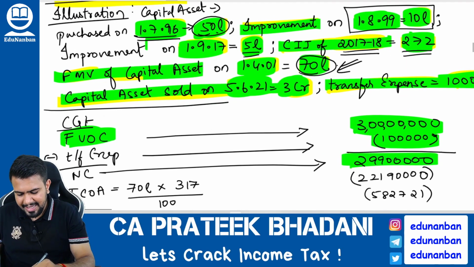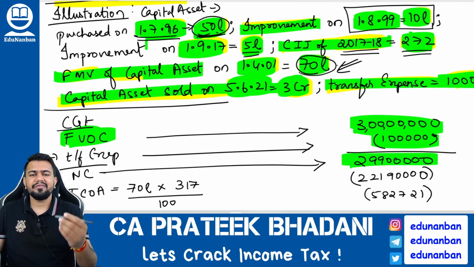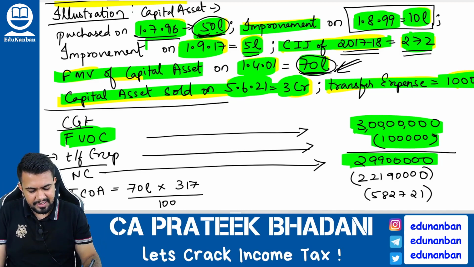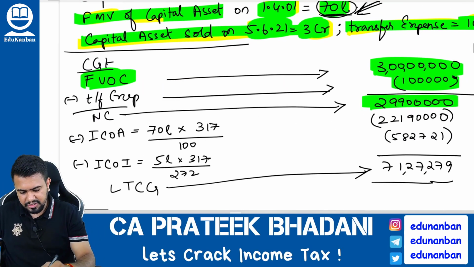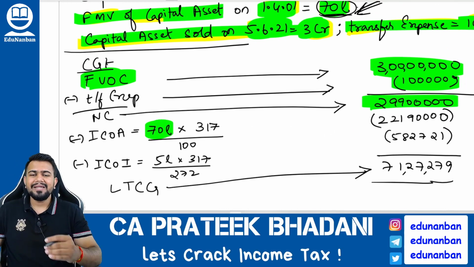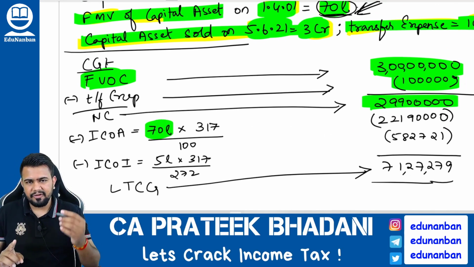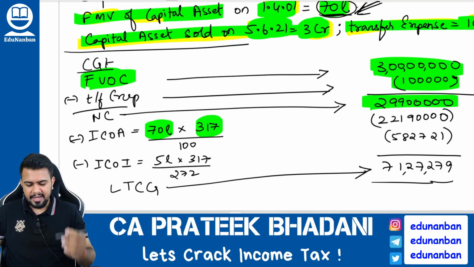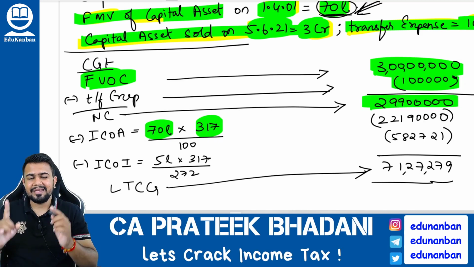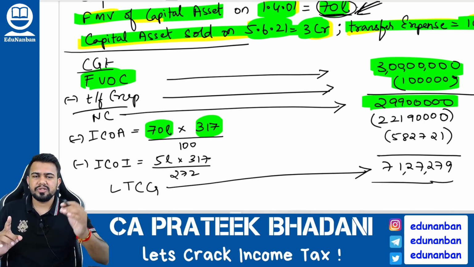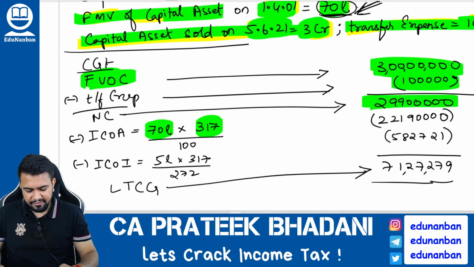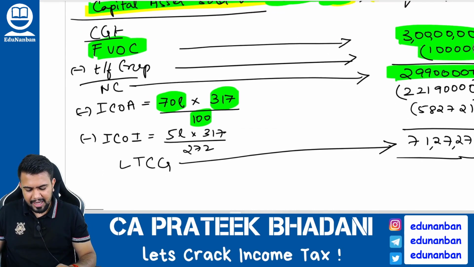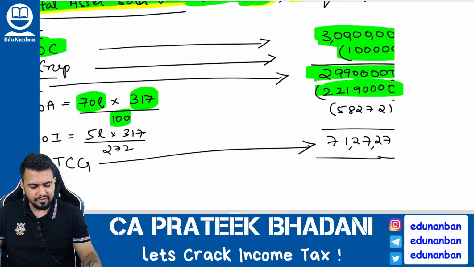So what is the actual cost? Answer is 50 lakhs. What is the fair market value as on 1/4/2001? Answer is 70 lakhs. So whichever is higher, answer is 70 lakhs. So take 70 lakhs as the cost of acquisition. Now multiply it by the cost inflation index in the year of transfer. For previous year 21-22, the cost inflation index is 317, divided by the cost inflation index in the year in which it is first held or 2001-2002, whichever is later. That is why we have taken the cost inflation index of 2001-2002 as 100. Okay. So after doing this, you will find the indexed cost of acquisition.